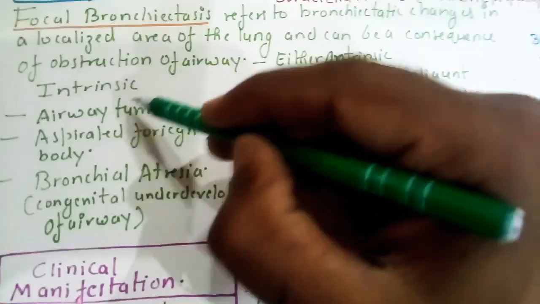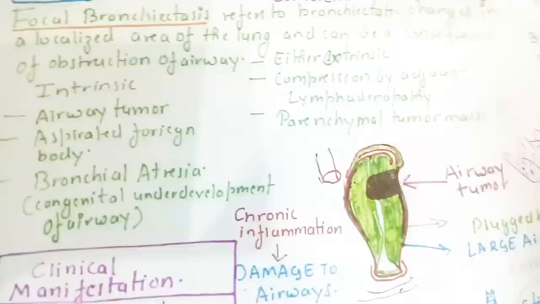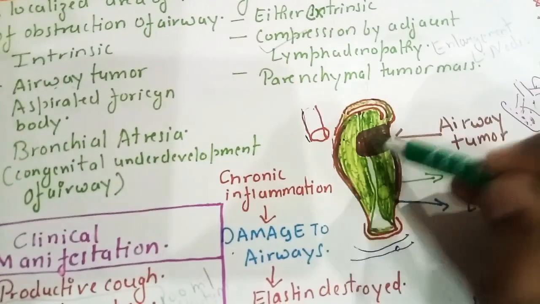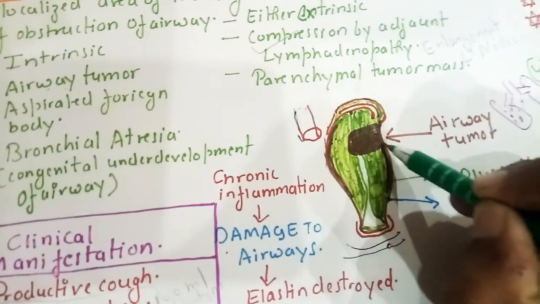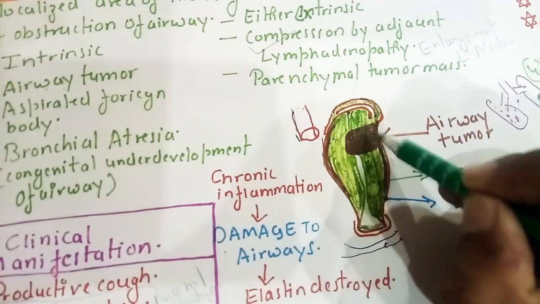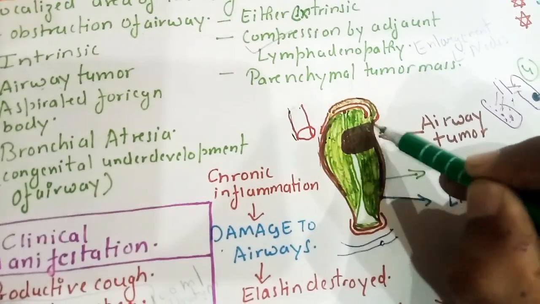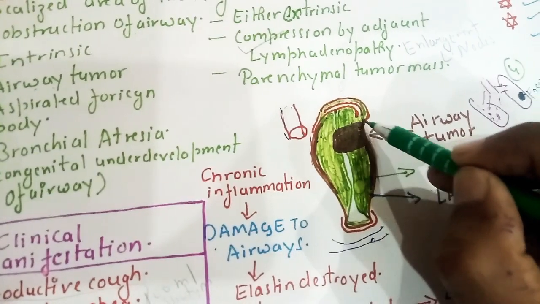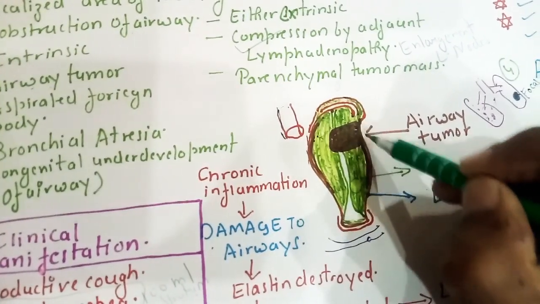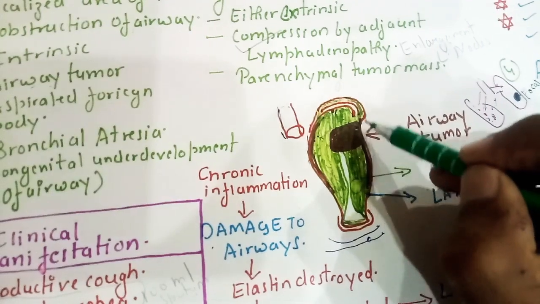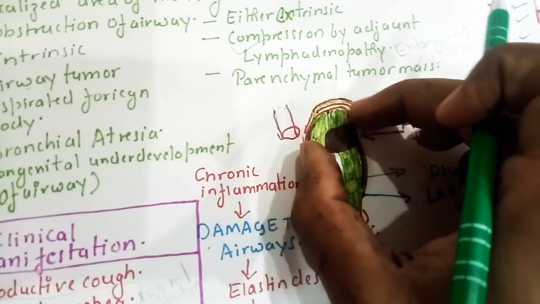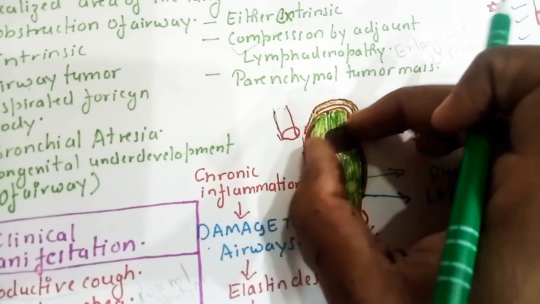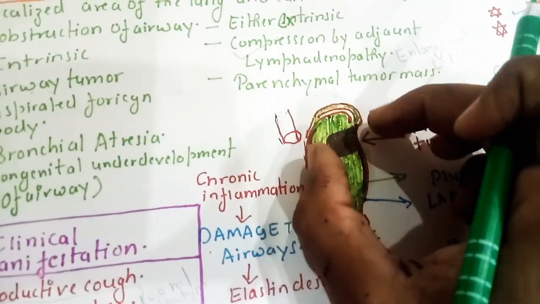Focal bronchiectasis is caused due to airway tumor. Suppose there is a tumor here. By increment in the tumor, after some time pus will occur, and if the pus increases, the elastic recoil, the elasticity, the elastin will get damaged. Therefore due to the damage of elastin, it will get very dilated.